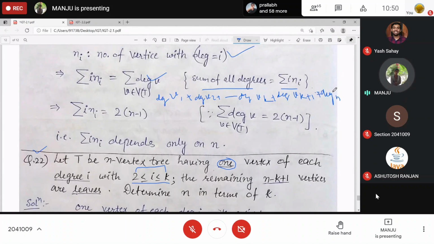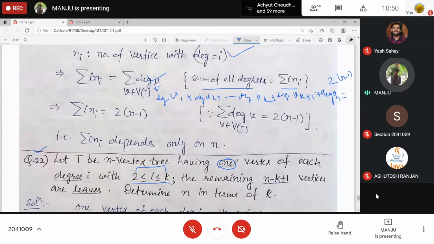And this is vn actually, because there are n number of vertices, v1, v2, vn, and this is giving you the summation of degree, right? And for a tree, what is it? 2 into n minus 1. Clear? The degree of first vertex, second vertex, kth vertex, k plus 1th vertex, and so on, last vertex n.